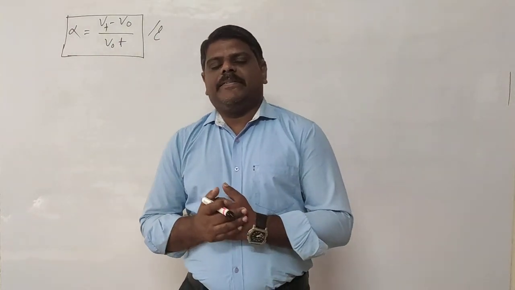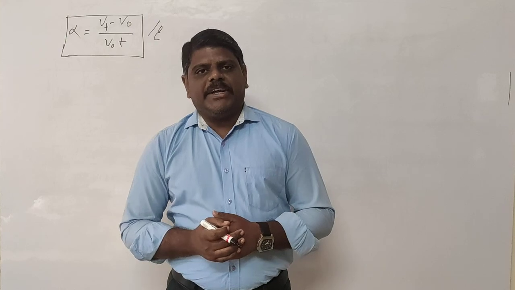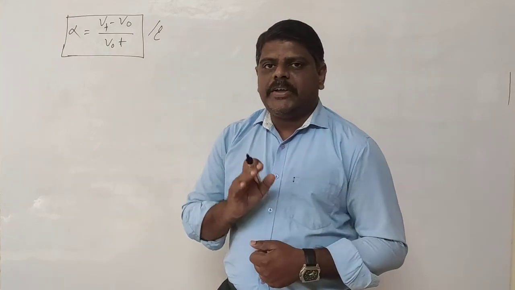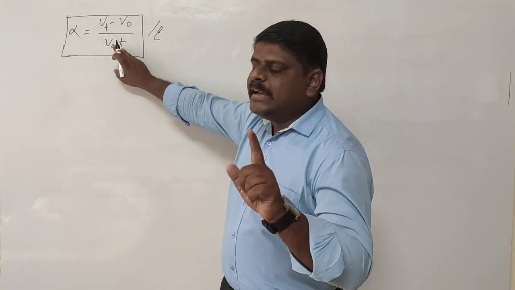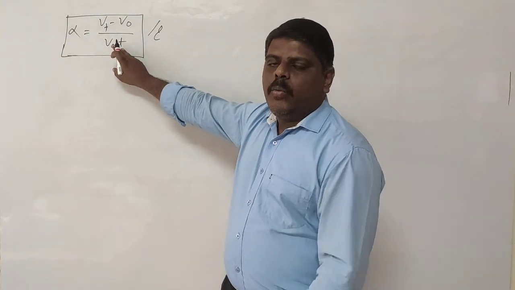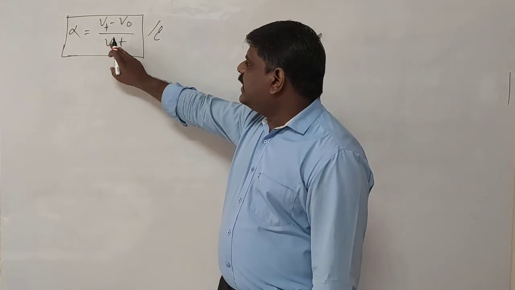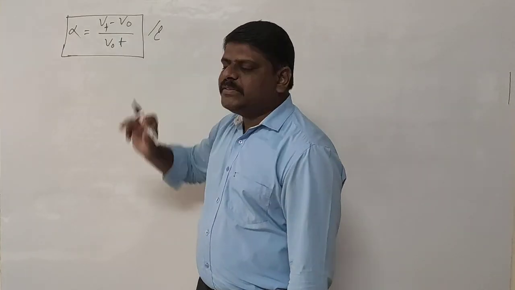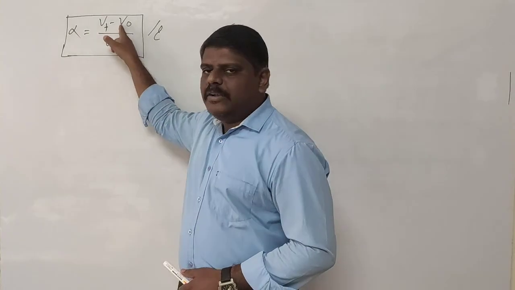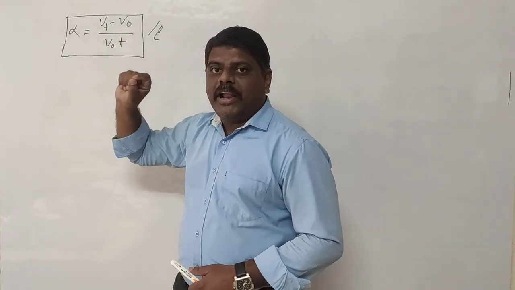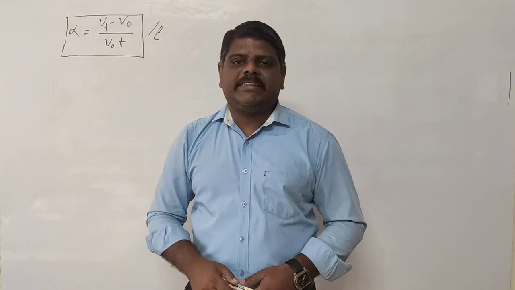Now it's time for the definition. How can I define it? If you want to define it, make the temperature change equal to 1 unit. That means we are increasing the temperature by 1 degree Celsius. Vt minus V naught represents the change in volume, and V naught represents the volume of the gas at 0 degree Celsius.